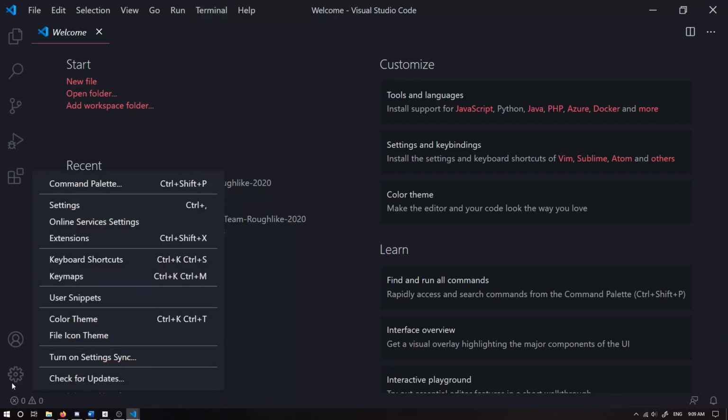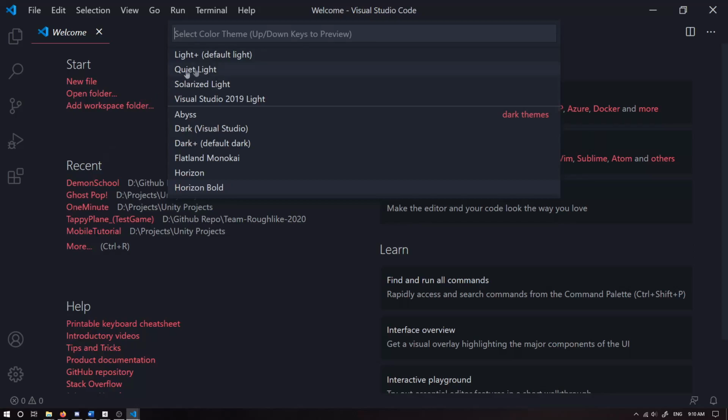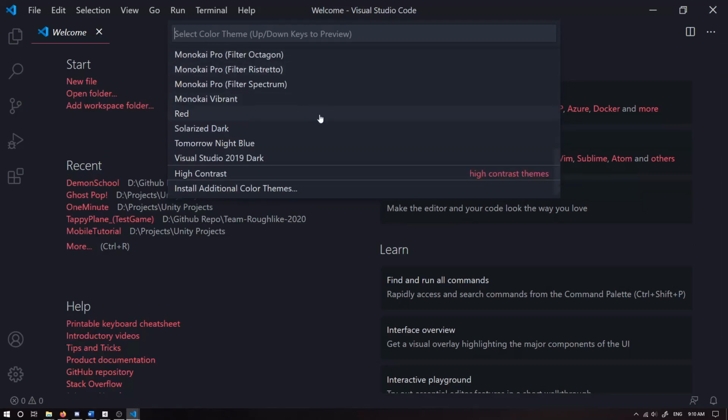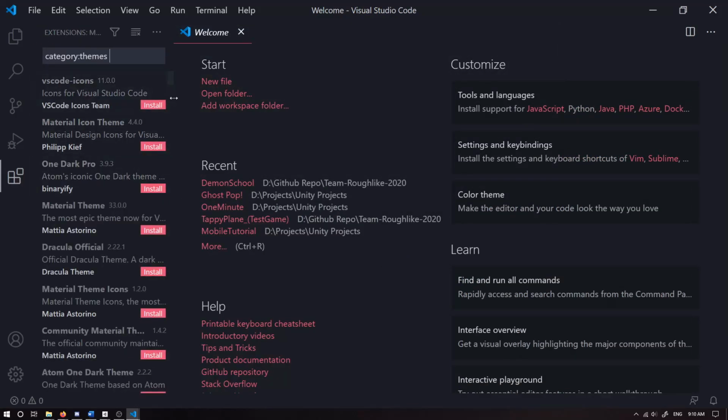Here's how to set up the theme in Visual Studio. First, we want to go to settings. We're going to go to color theme. I've already got a bunch installed, but if we scroll all the way down to the bottom, we can go install additional color themes. And you can just browse through and find one you like and install that one. I use the Horizon theme.